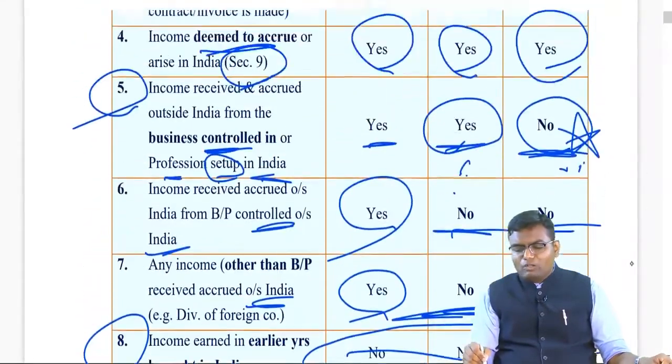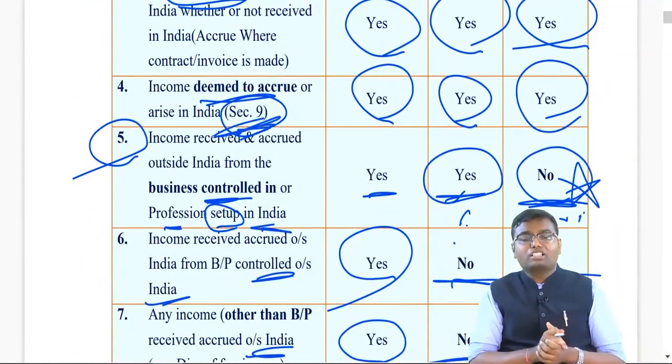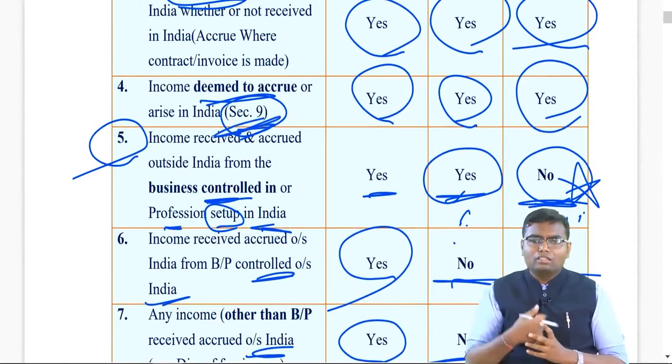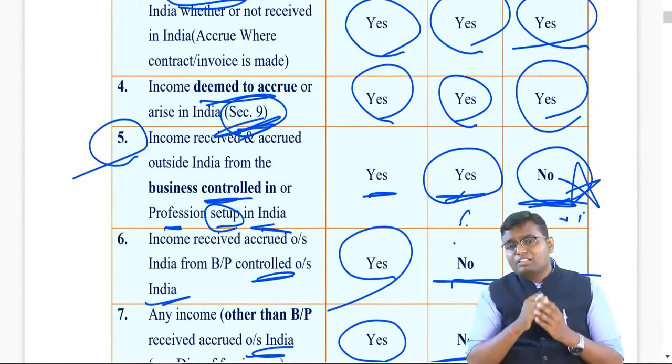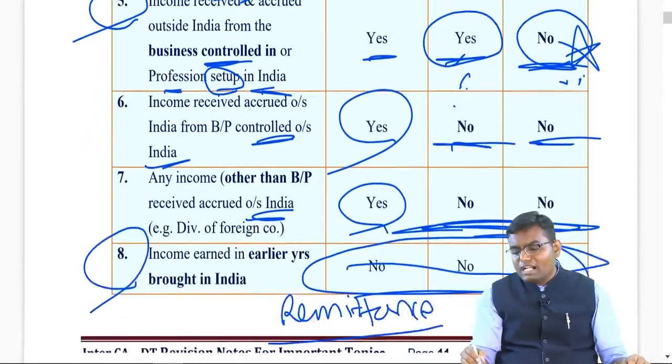Only one point is left out in this chapter: to understand what is section number 9, deemed to accrue in India. Whatever I am going to share, if these cases are there, those incomes will be taxable to all the three categories, R&OR, RBNOR and NR.